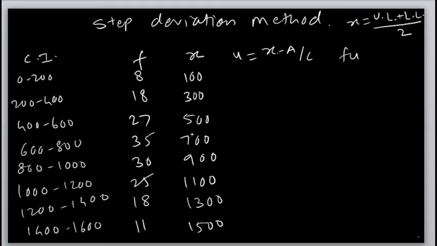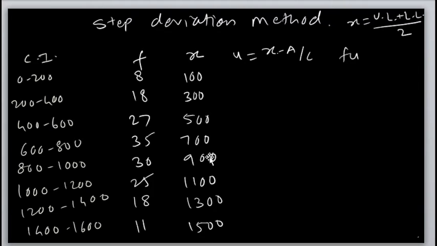The second set of values is 300, 500, 700, 900, 1100, 1300 and 1500. Take any value of x as a. One can take 100, 300, 500, 700, 900, 1100, 1300 or 1500. Any value of x can be taken as a.